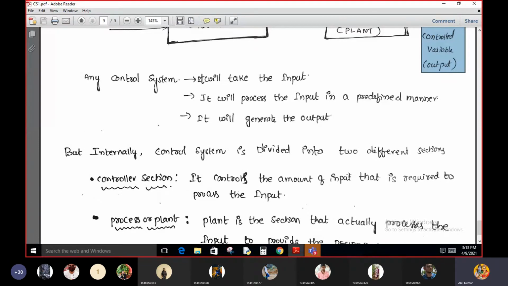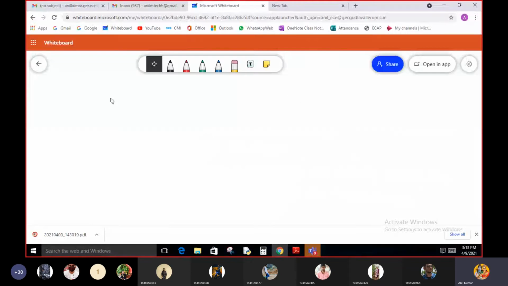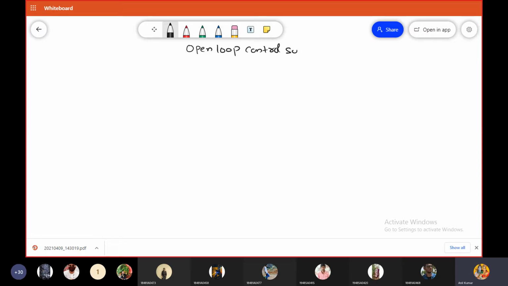Now I will move to the closed loop control systems. But before going to that, now we know that this is the open loop control system. All of you please note, this is the open loop control system.